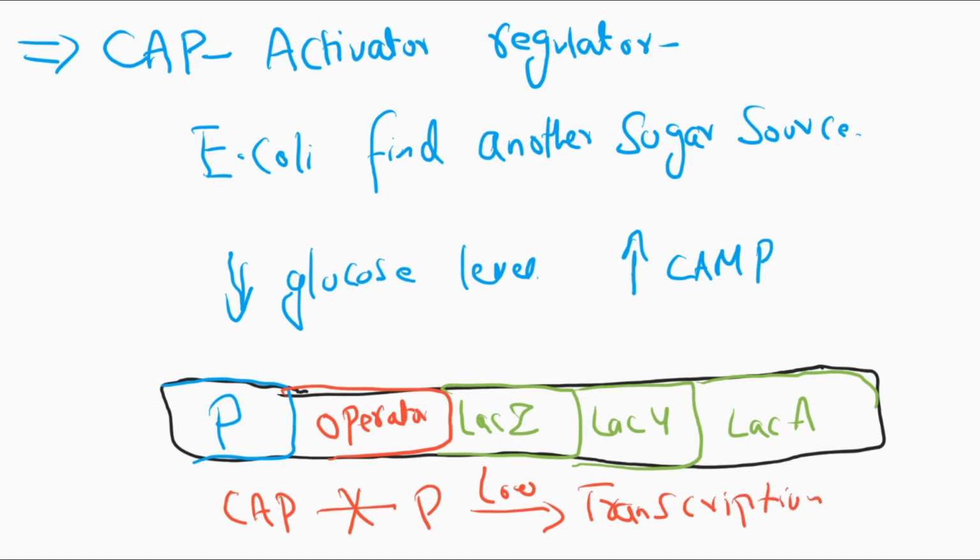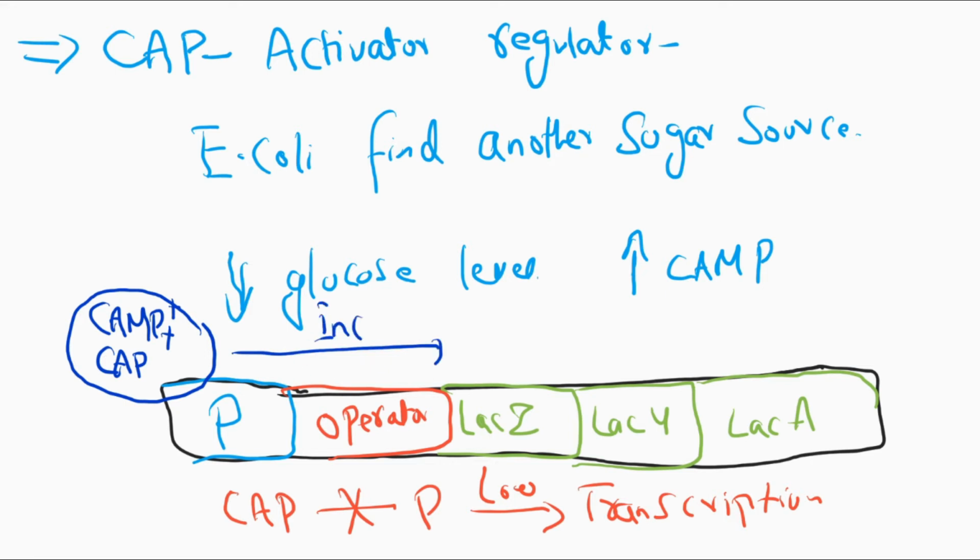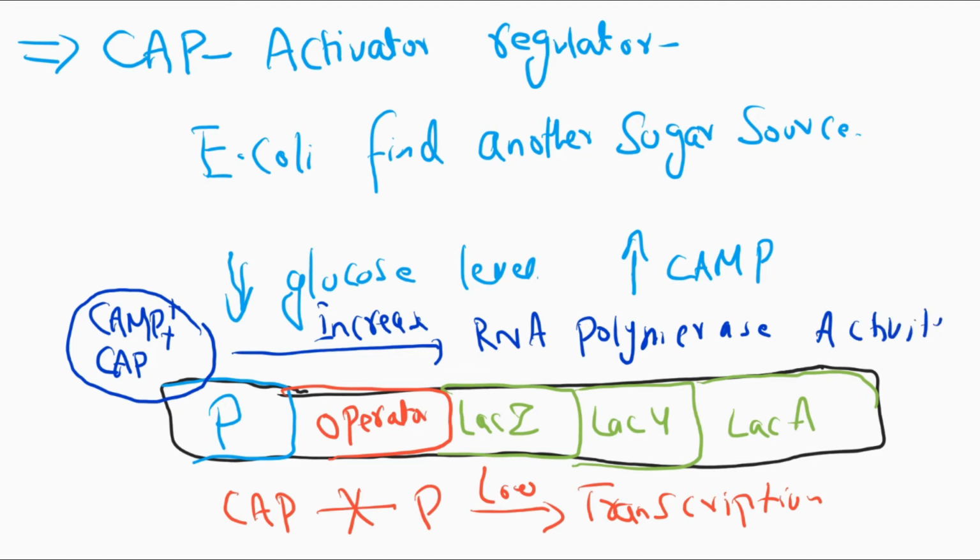And in the presence of cyclic AMP, the cyclic AMP binds to the CAP, which forms the cyclic AMP plus catabolite activator protein complex. This complex binds to the promoter region and increases RNA polymerase activity, and genes are expressed and the process of transcription takes place.